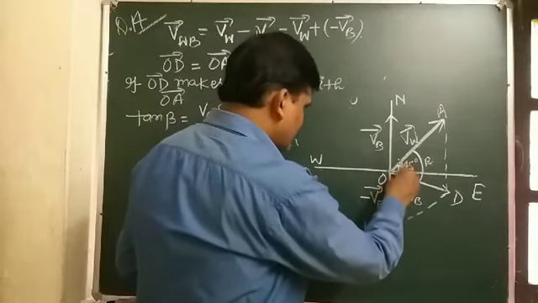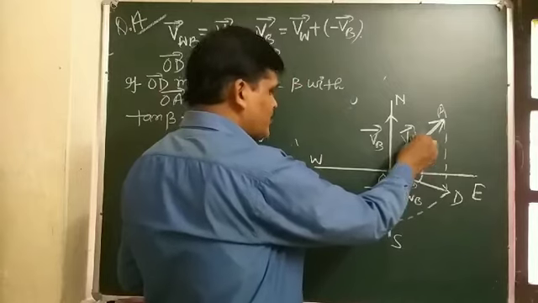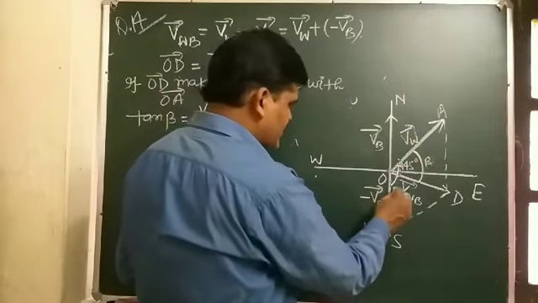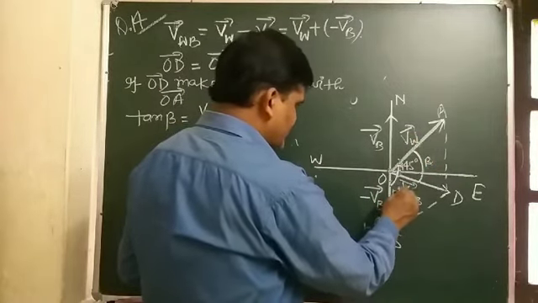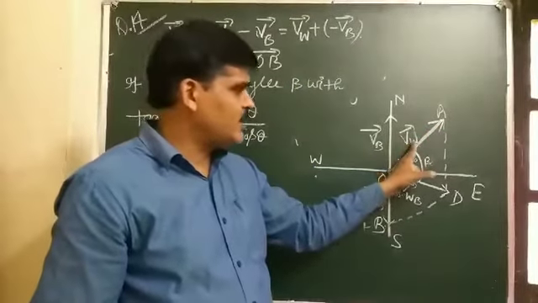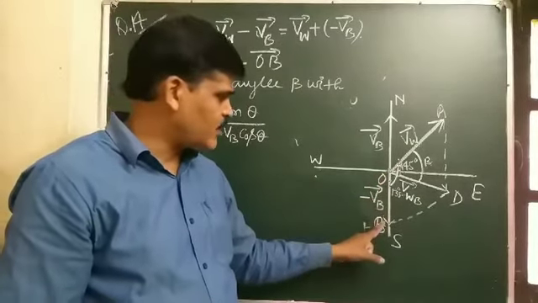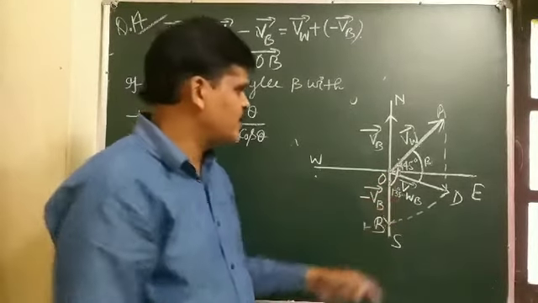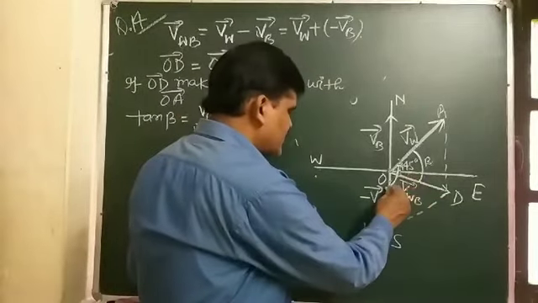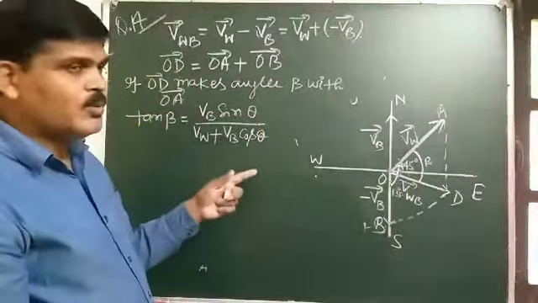So the total angle between the wind velocity and the velocity of the boat in the south direction is 135 degrees, because this angle is 90 and this is 45, and 90 plus 45 is 135.